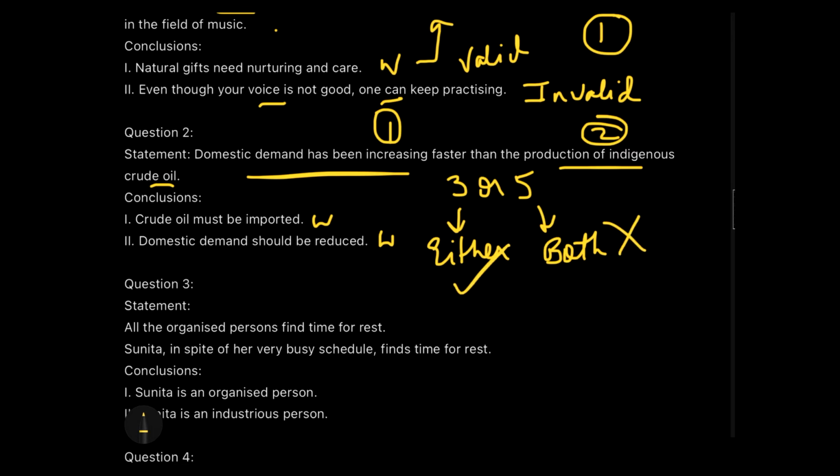Rather, we will take the method of either one follows or two follows. So we have an option of either reducing the demand or importing the crude oil. So that's where in these type of questions we get the answer as either or. So I gave you a variety of either also. Now moving to question number 3.